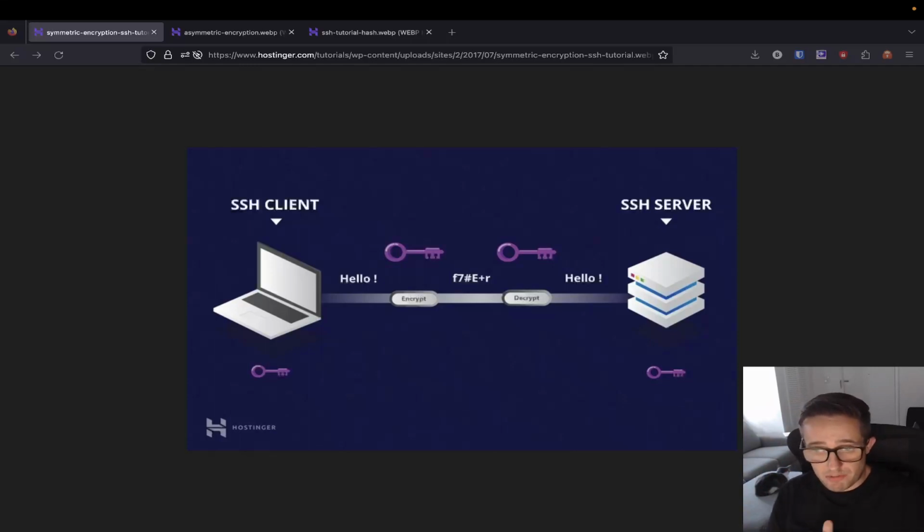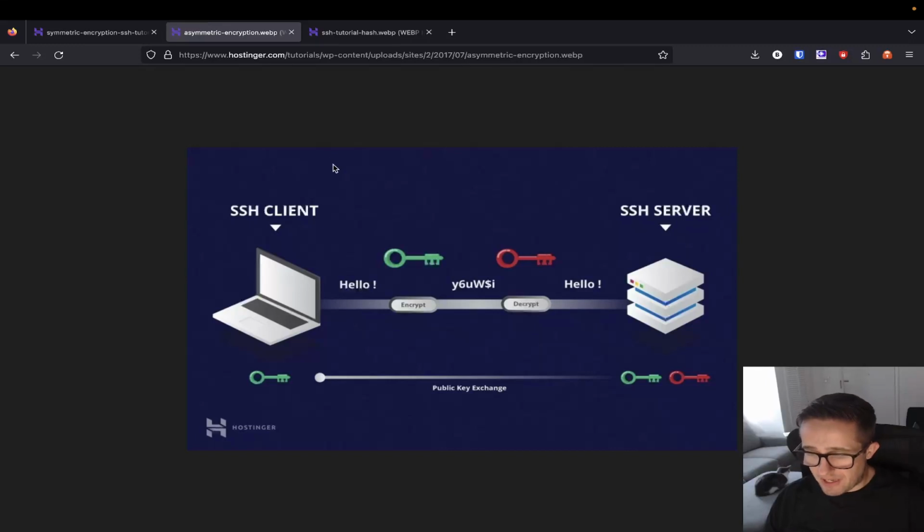This is, again, also known as public key cryptography, and this is actually going to be used for the authentication in SSH. So let me go ahead and switch over here. Now, here we go. So here we're talking about the public and private key from the perspective of the SSH server. So you're still the SSH client. So what would happen here is you want to go ahead and send some encrypted data to the SSH server.